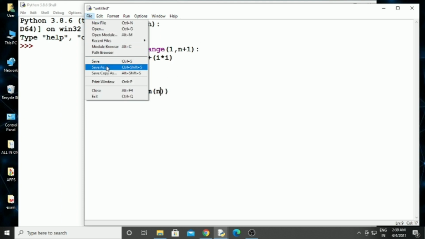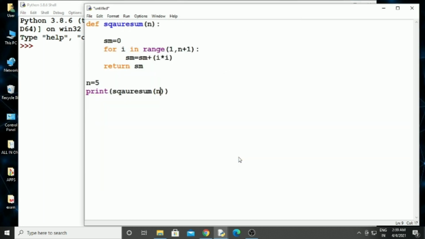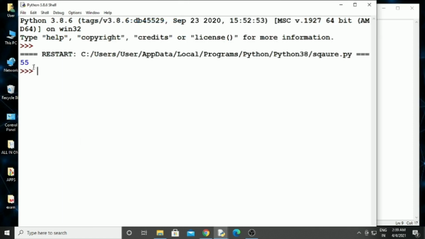Then save this file, save as, give file name square.py. Save this file, go to run module. You can see the output 55.